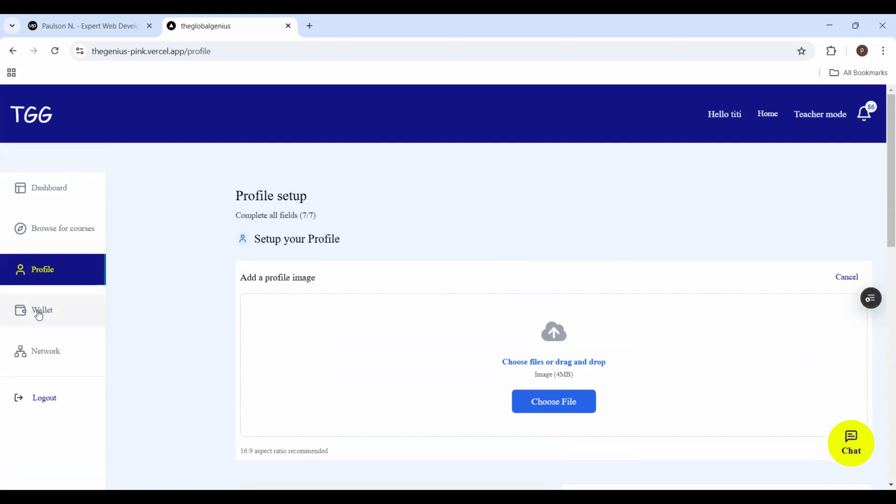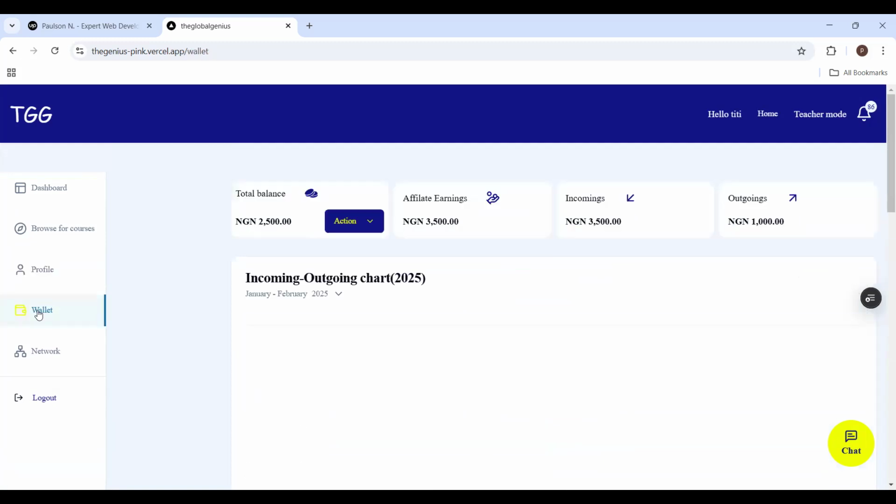So when we go to the wallet system, all right, you can see that this application is very fast. So far, this is the total balance I have in my wallet system. This is the earnings I have made from the affiliate earnings from the referrals, people who have bought courses. That means this is the incoming, the money that has come in, and this is the outgoing.